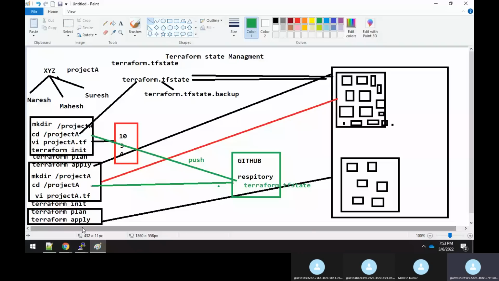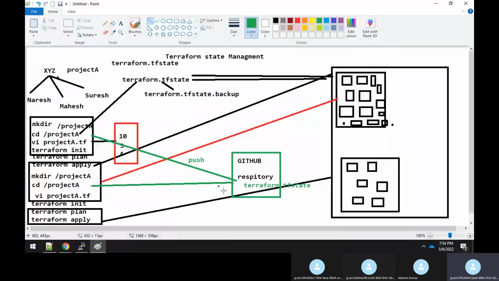So now what is happening is that every individual engineer is doing it, and finally each thinks, okay, mine is the latest one. Now what happened? All these three engineers will try to do a git push into the same repository. So what will happen is that it will overwrite it. So your GitHub repository might have the latest of what Suresh did at the end, or it might have even Mahesh's or Naresh's.